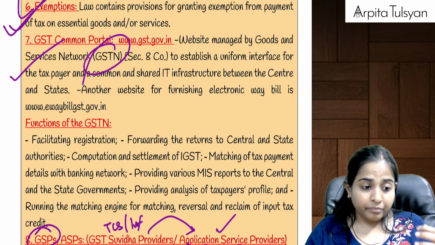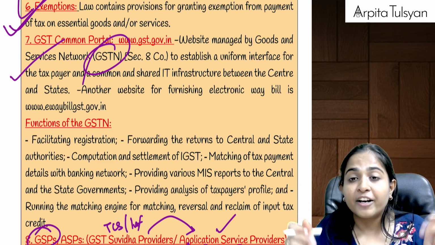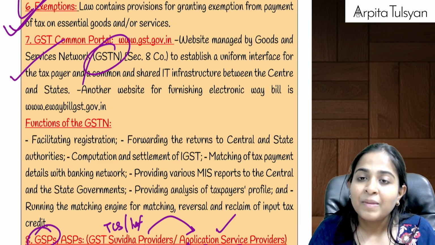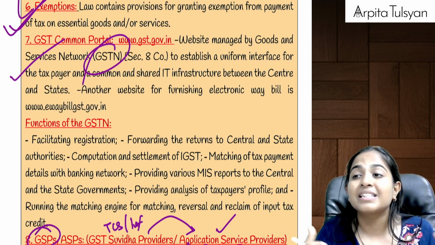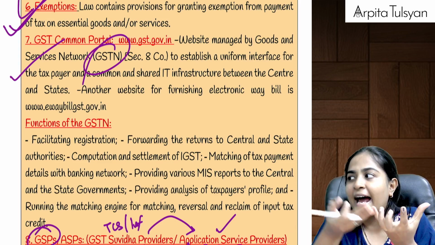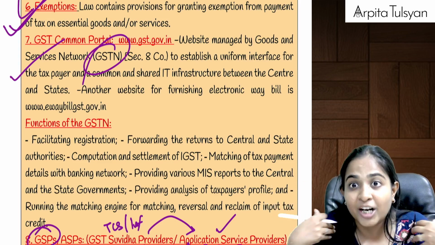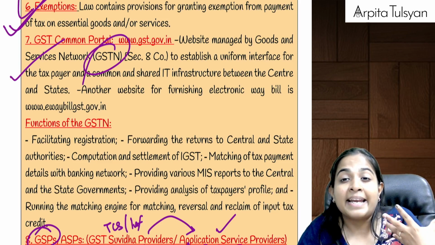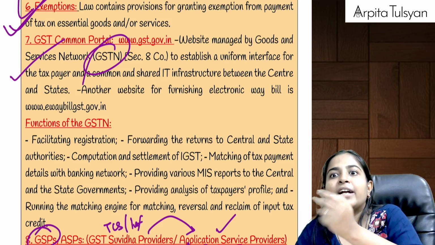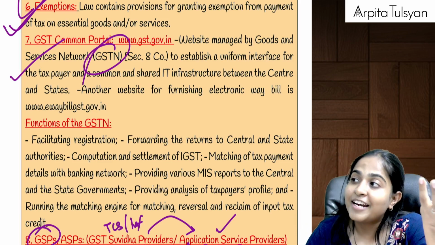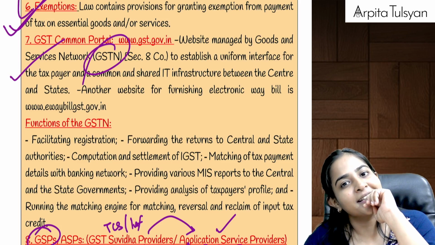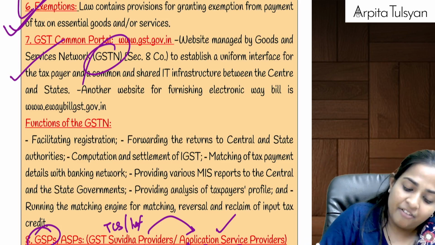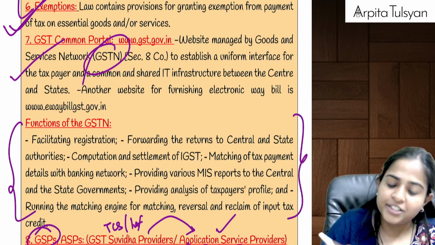Okay, then remember that bifurcation of IGST between the center and the state will be done by the GST portal backend. MIS reports, Management Information System reports, will be generated by the portal and shared with the central government and state government about us. Right? My profile, the taxpayer's profile, and the analysis of my profile will be shared with the central government and state government, that am I a regular taxpayer or am I a defaulter? Right? And then input tax credit calculations will also be done on this particular website. These are the functions of the GSTN.